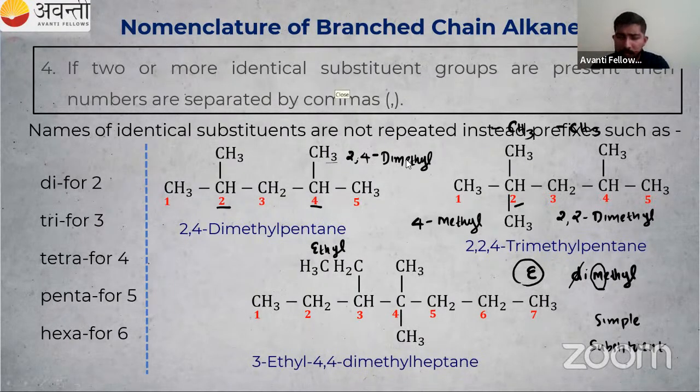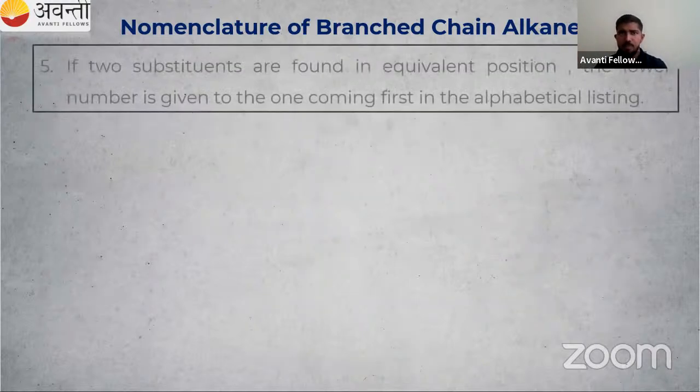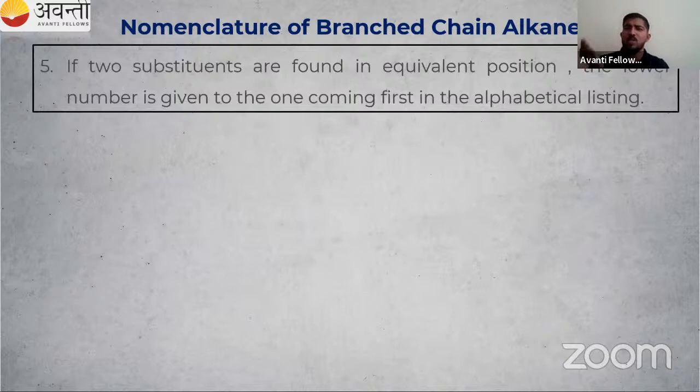So that is about nomenclature of branch chain alkanes. How to write it, how to write the position of the branches. So if it is clear, we can go for the next rule. So nomenclature, again, nomenclature of branch chain alkanes, we are studying about that. If 2 substituents are found in equivalent position, the lower number is given to the one coming first in the alphabetical listing.